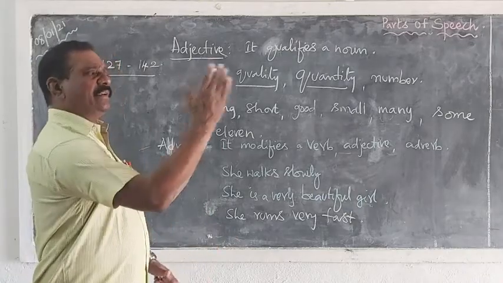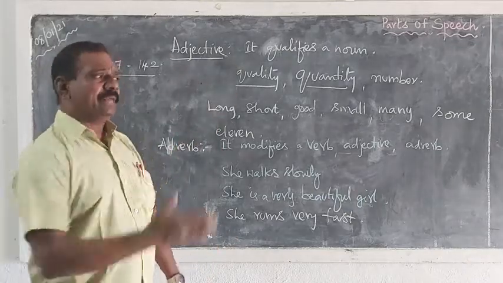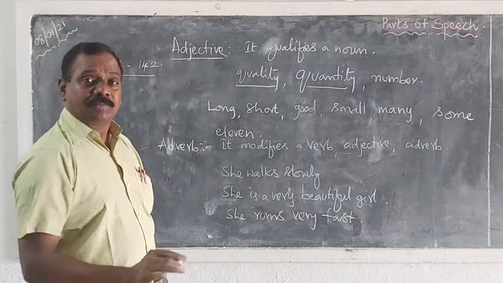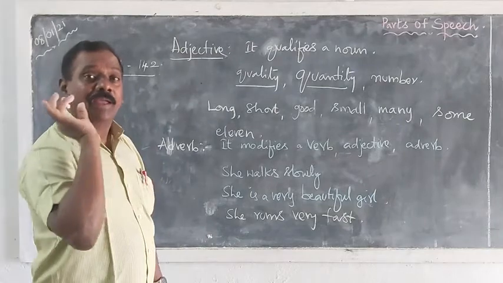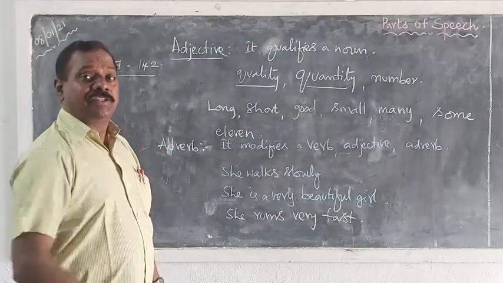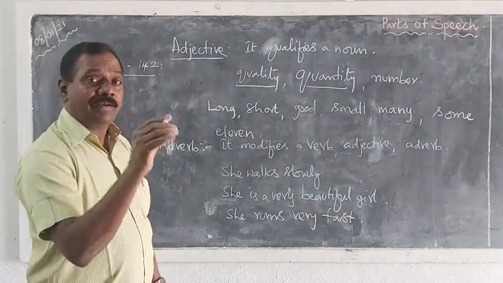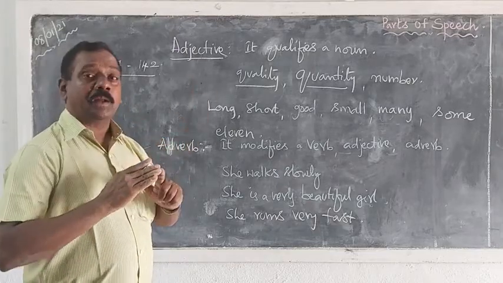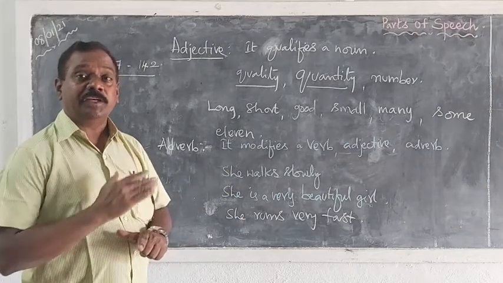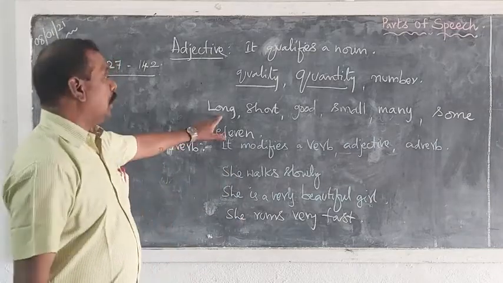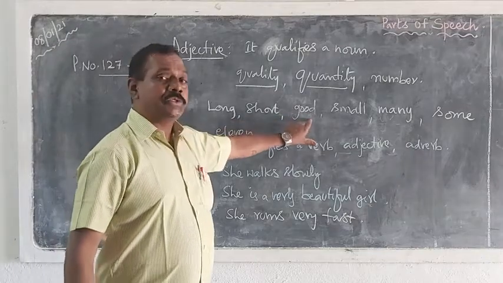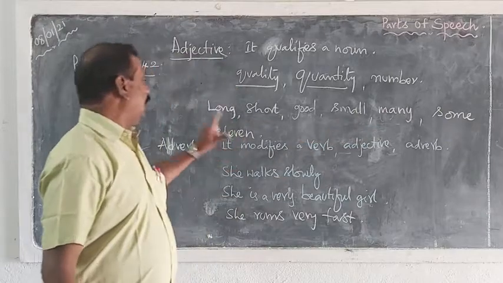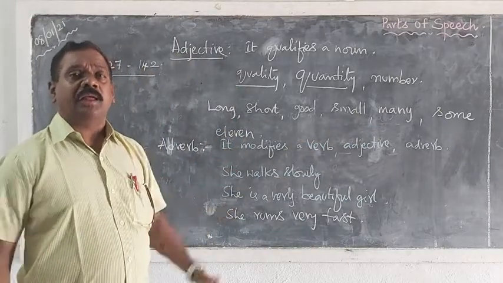So, excellent dance show, excellent program, excellent. That says about the dance program. So, excellent is the adjective. The word excellent describes the noun. So, adjectives are describing words. Long, short, good, bad, small, many, some, 11. So, these are all adjectives.